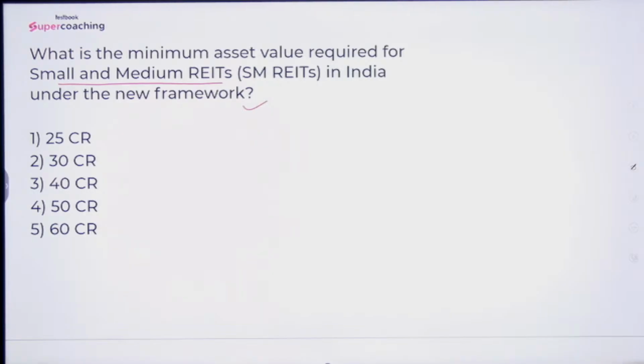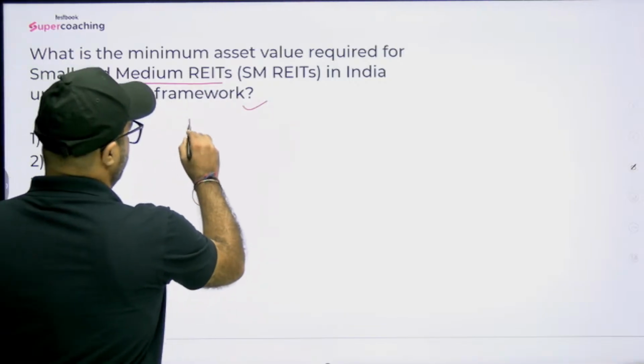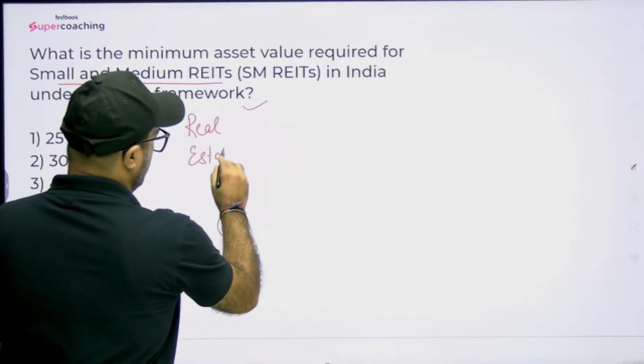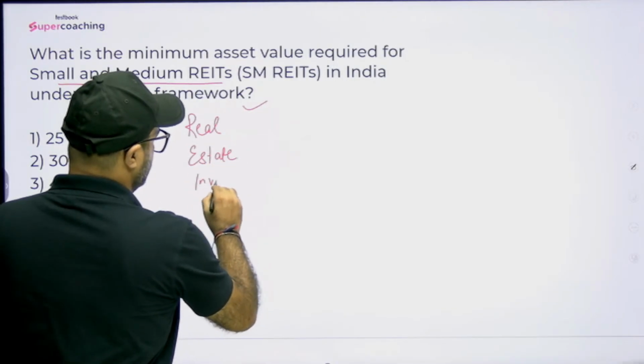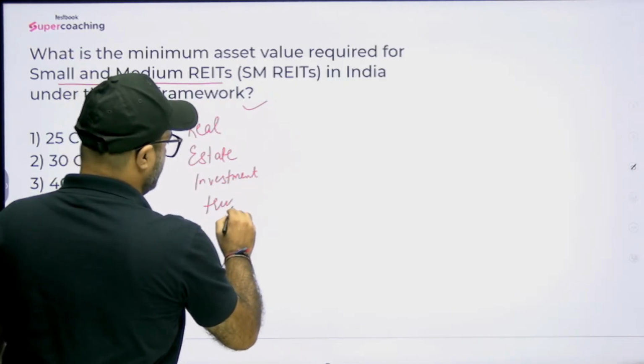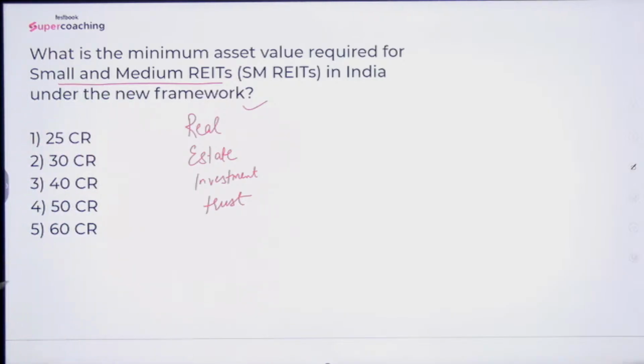Sir, the term REIT stands for Real Estate Investment Trust. Now, you must be thinking, what is the actual meaning of this term?